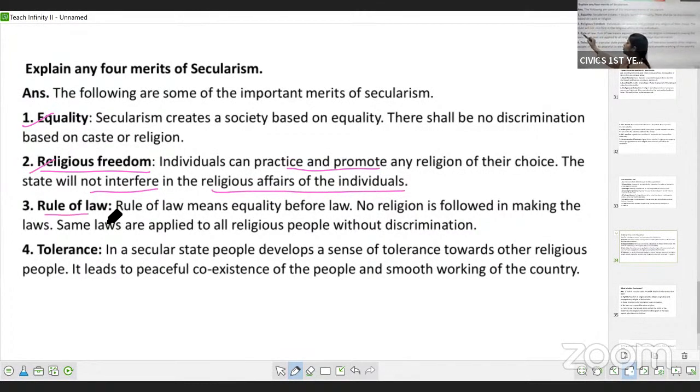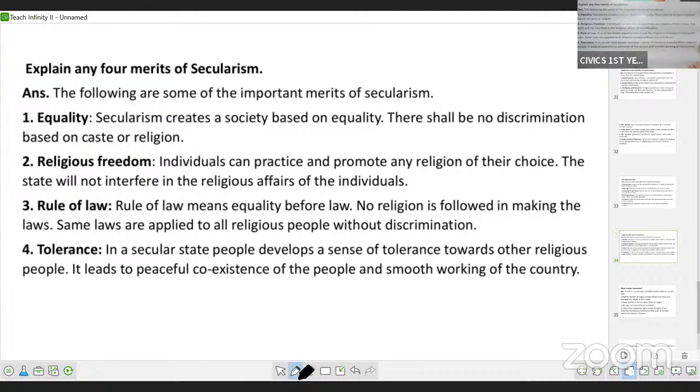And there is rule of law. Rule of law means equality before law. No religion is followed in making the laws. They don't consider any religion while making the laws. The same laws are applicable to all, irrespective of their religion, without discriminating on the basis of religion. Everybody has to follow the same laws. So there is rule of law, and there is tolerance.